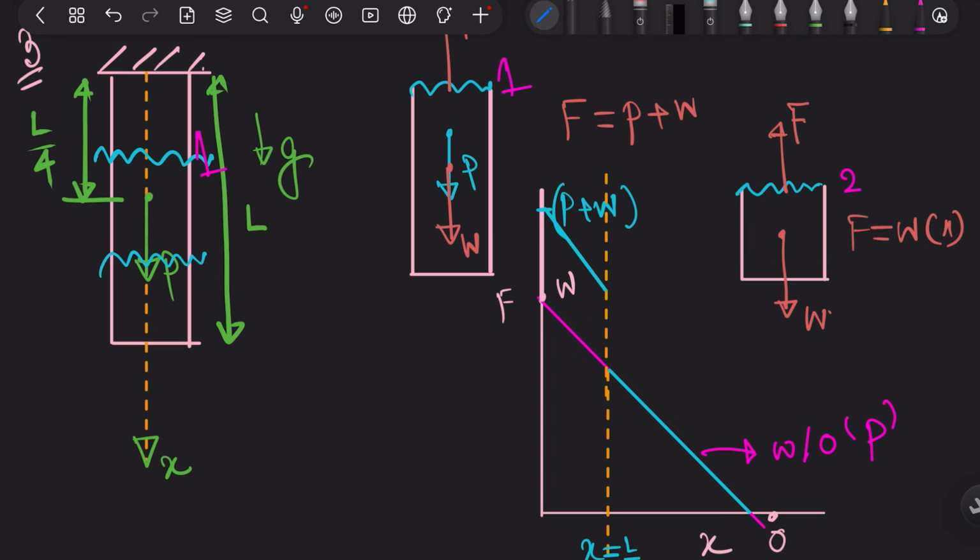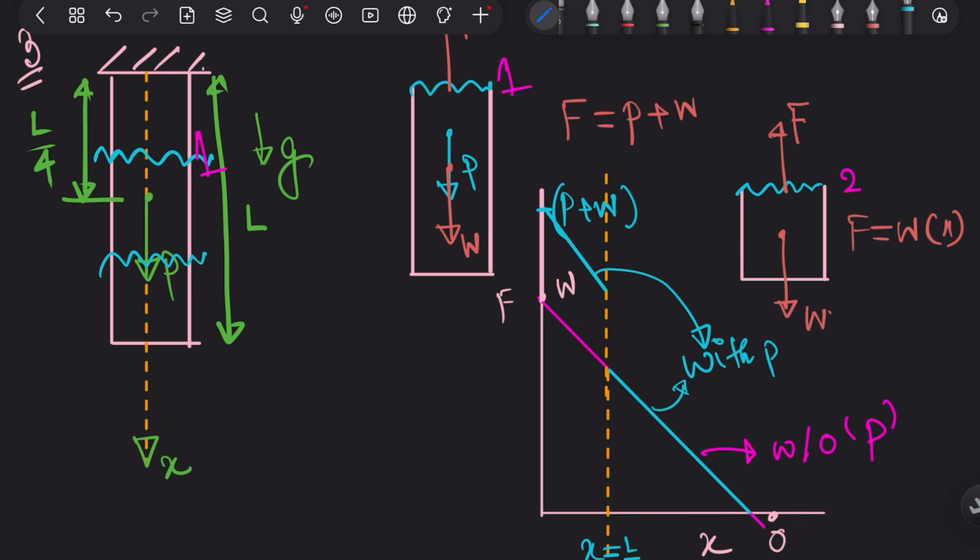The blue colored one is with P. So you have to understand this concept. This is the concept of limit.